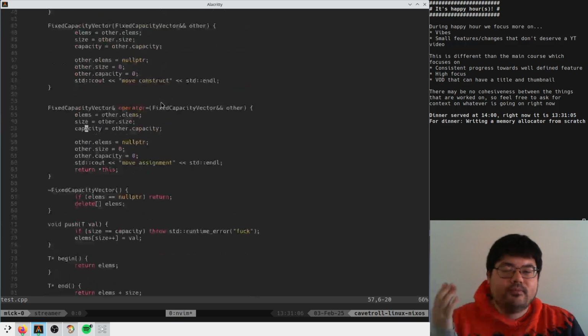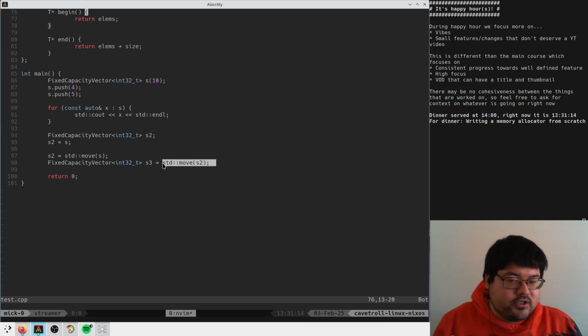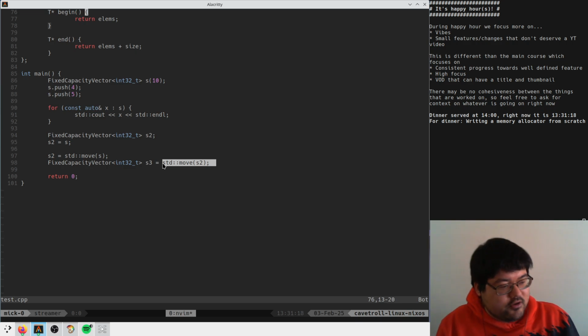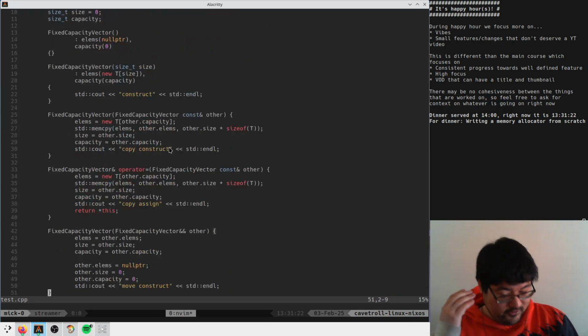And the idea of move constructors makes sense, right? Because sometimes you don't want to copy and then free the other memory again. So they make sense, but it just results in all this complexity.